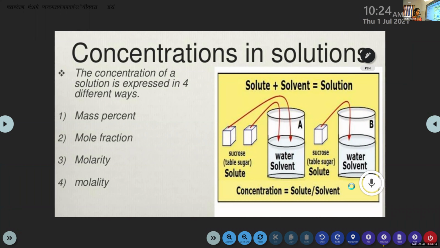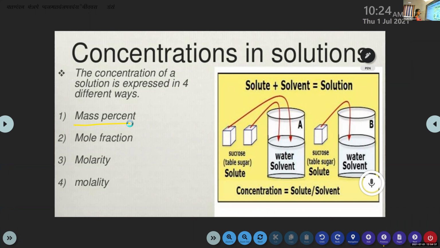In the case of sugar solution, the amount of sugar present in it; in the case of salt solution, the amount of salt present in it.